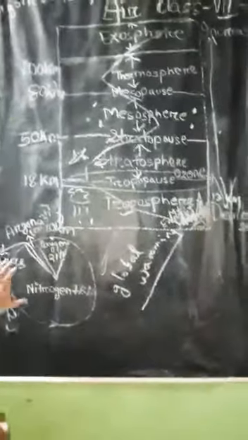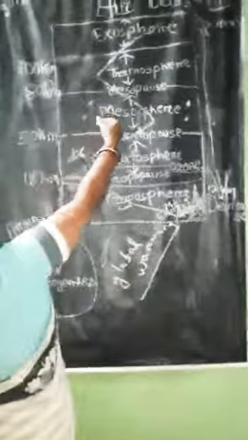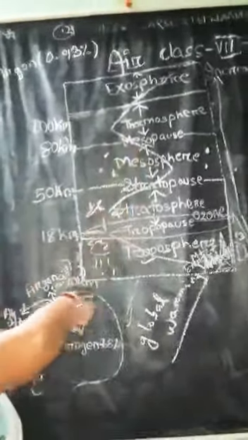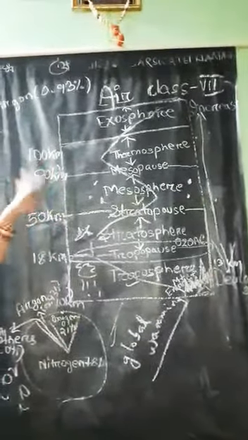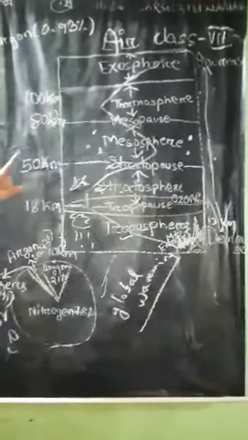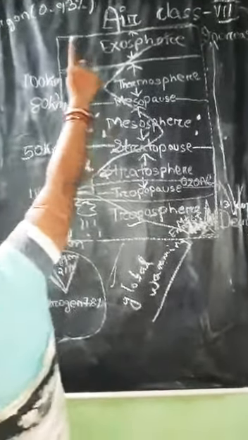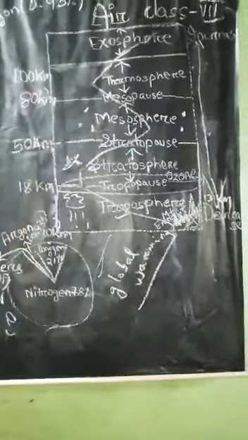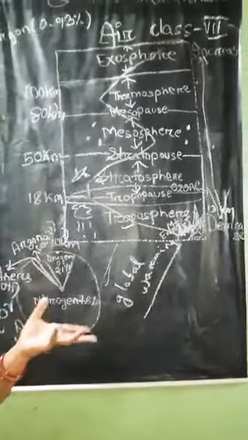Here we get 78% nitrogen near the ground, but these amounts vary from layer to layer as we go to the upper layers of the atmosphere. And as we know, temperature increases as we go higher. There is a rapid, fast increase in temperature from the thermosphere onwards. But if we go to the top of the Himalayan mountains, is the temperature higher or lower? Temperature is lower there.